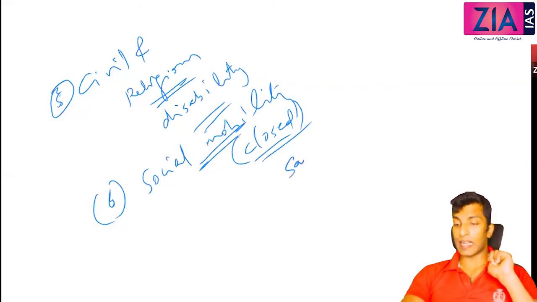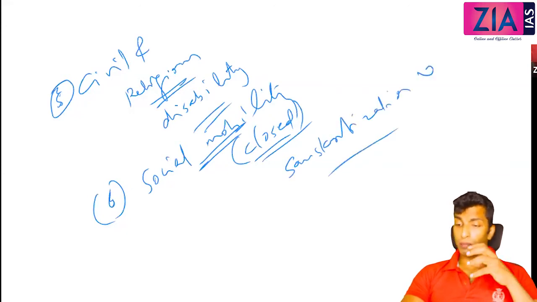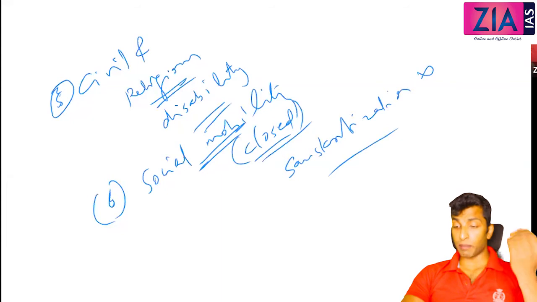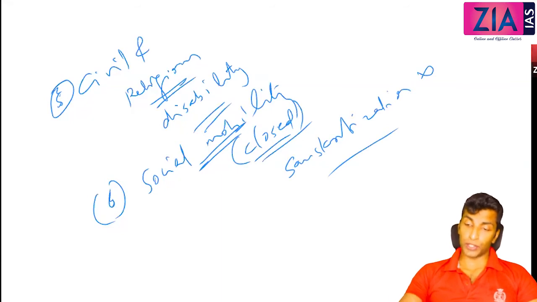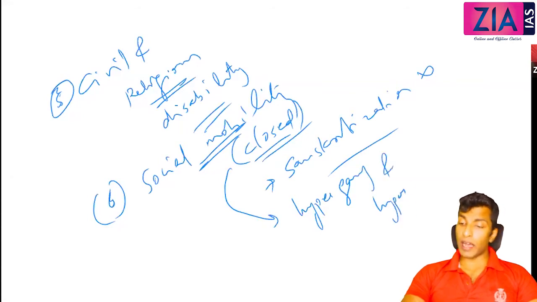One is Sanskritization, but nowadays you cannot see this because of the post-independence India advancements and the benefits offered to the Dalits, as well as, after the acceptance of the Mandal Commission report, even to the Shudras. So there is no such concept of Sanskritization now. But nowadays mobility can be seen in terms of hypergamy and hypogamy, or anuloma and pratiloma.